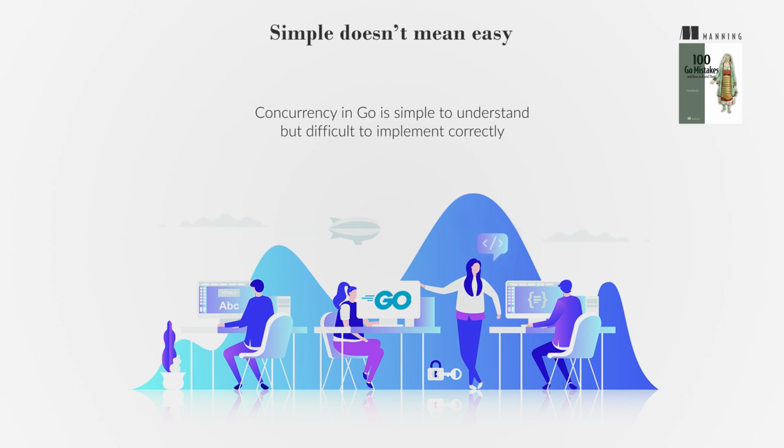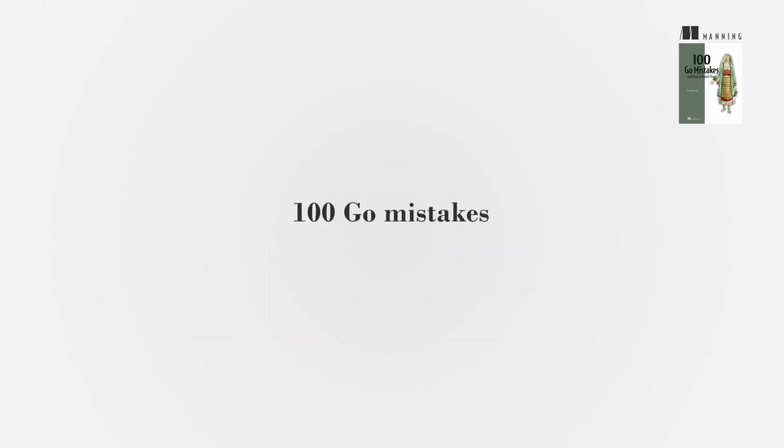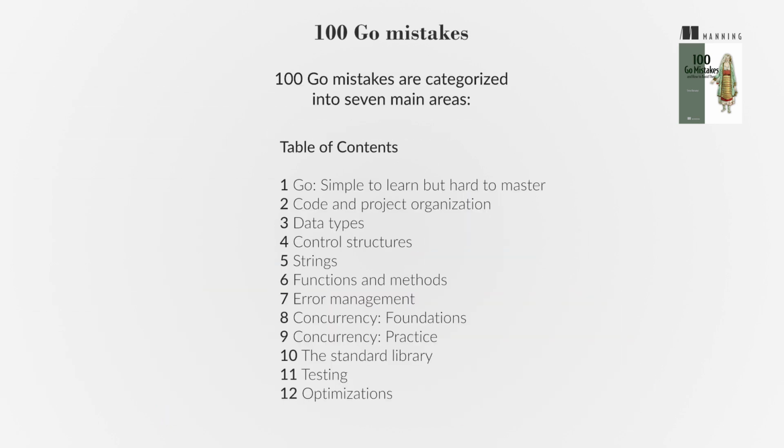A study on concurrency bugs in Go projects like Docker and Kubernetes showed that most severe bugs were due to incorrect channel usage. The lesson is to deeply understand Go's features and avoid common pitfalls. Proficiency in Go requires time, effort, and learning from mistakes, and this book aims to speed up that process. 100 Go mistakes are categorized into 7 main areas.